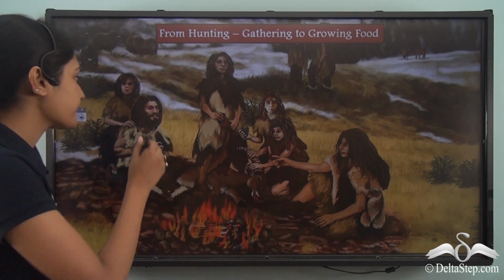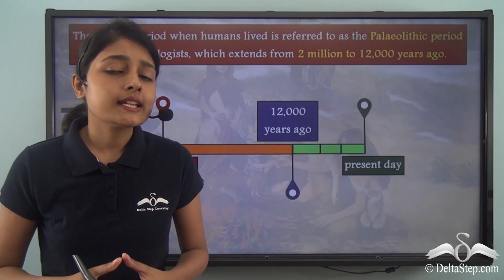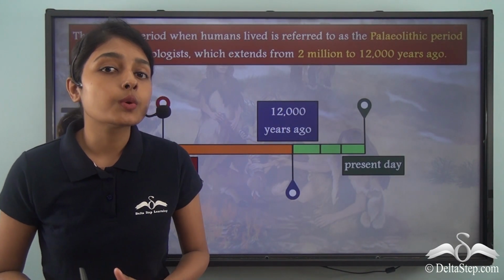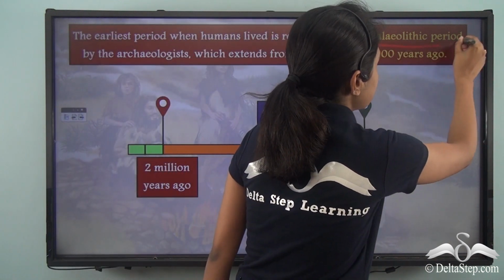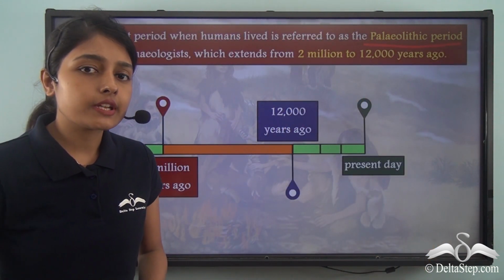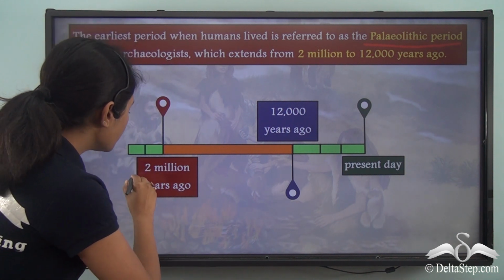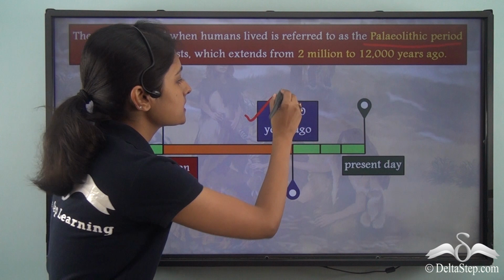Now, this series of lessons will be devoted to understanding how humans evolved from hunting to growing food. And to be specific, this lesson will be devoted to understanding the earliest stage of human civilization. So let us now embark on this journey and find out how we began as human beings. Now, the earliest stage when the humans lived is known as the Palaeolithic period. And this Palaeolithic period roughly spanned from 2 million years ago to 12,000 years ago.